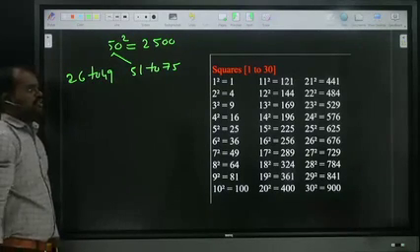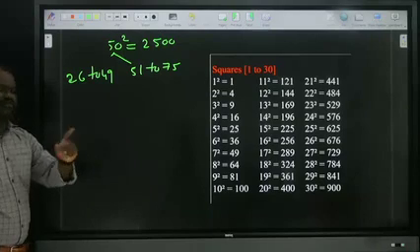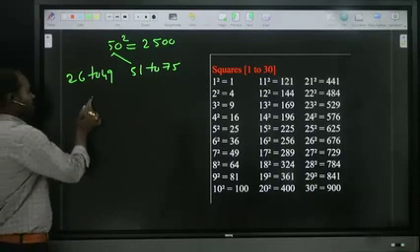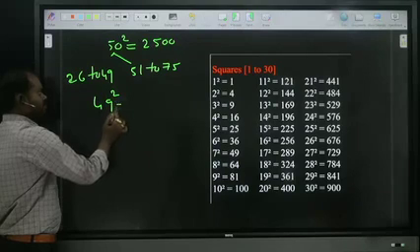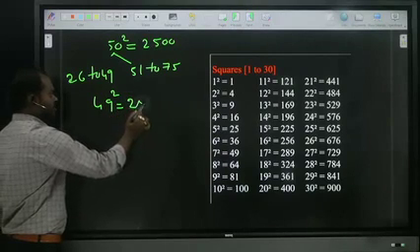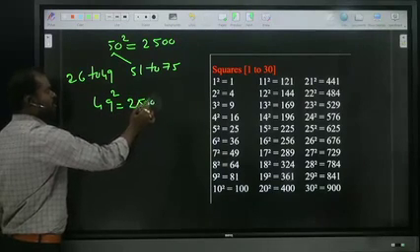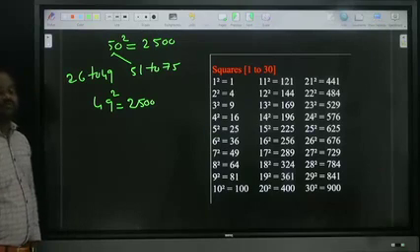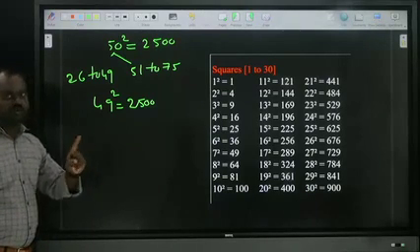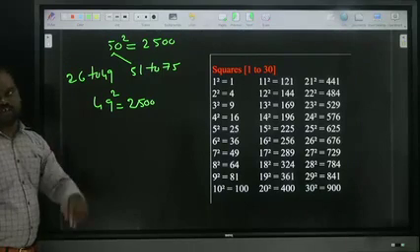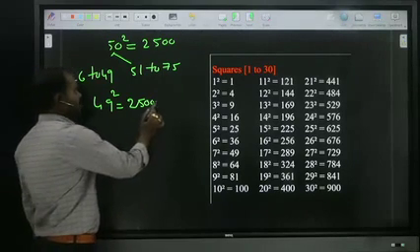26 to 49. Now I'm taking 49 square. How to take the 49 square? First of all, 2500, that is 50 square. 49 is how much less than 50? 1 less. So subtract 100.